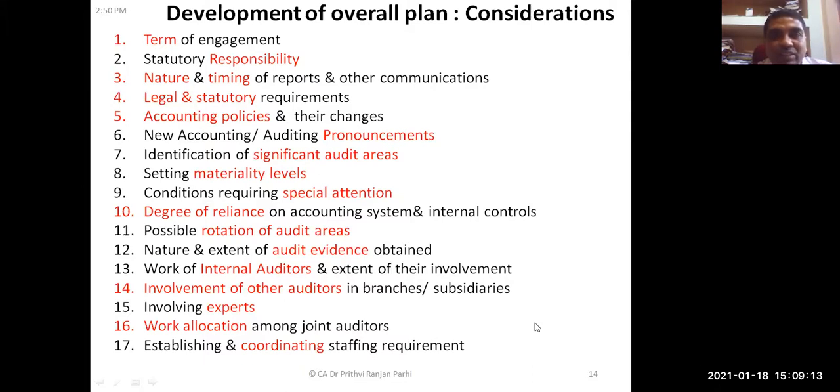So all these things are considered at the time of developing an audit plan.